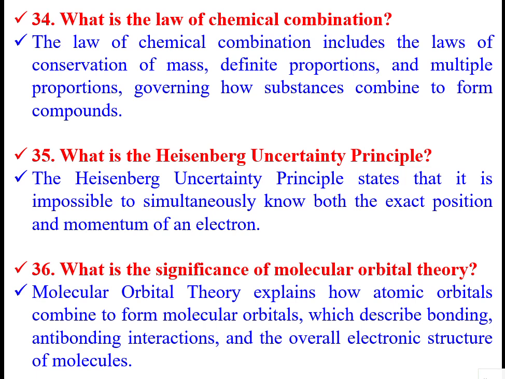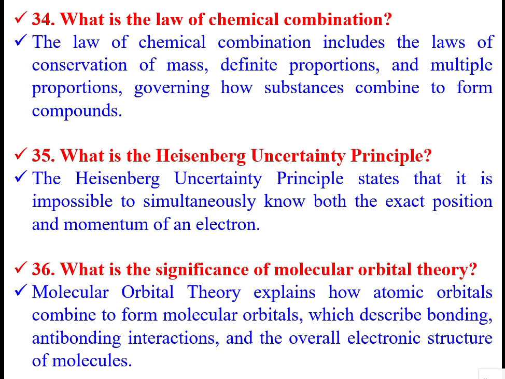The law of definite proportions means when A plus B gives some product, there will be a definite proportion. For multiple proportions, for example, carbon plus oxygen gives carbon dioxide, carbon plus half oxygen gives carbon monoxide. That is multiple proportions. So, how the substances combine to form compounds, these are all laws of chemical combination.